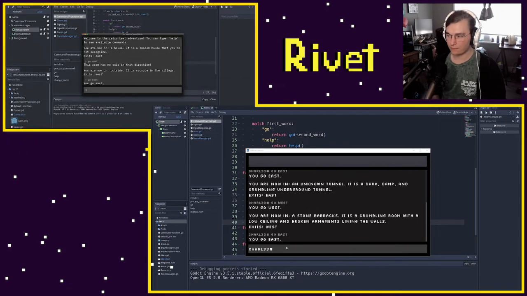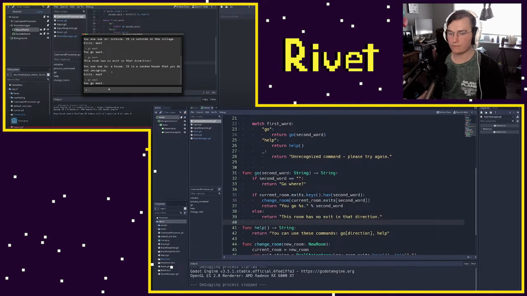But if I go east, we should see we are now outside. It is outside in the village. Exit is west. So if I say go east now, we get the error message. If I say go west, boom, we are back inside the house. So look at that. Just like that, we are able to move between our rooms. We have added a simple system of exits, which are just dictionaries that live on each of our rooms. And we can go west, we can go east.